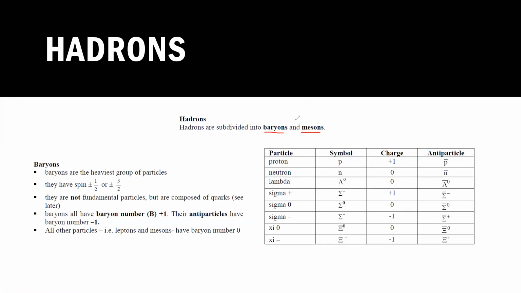And if quark and antiquark, then we call that a meson. Actually, what is a proton? A proton is also a baryon. Why is a proton a baryon? When we check the structure of a proton, it consists of up, up and down quarks.